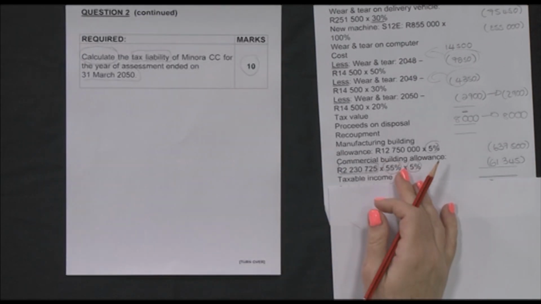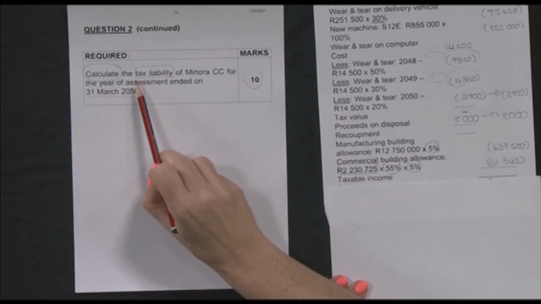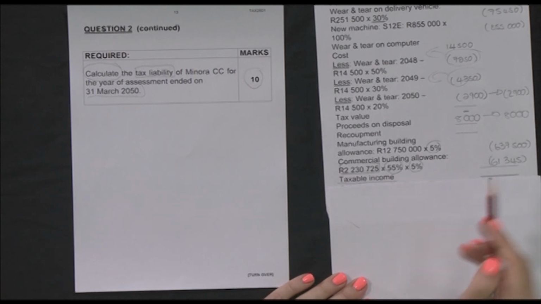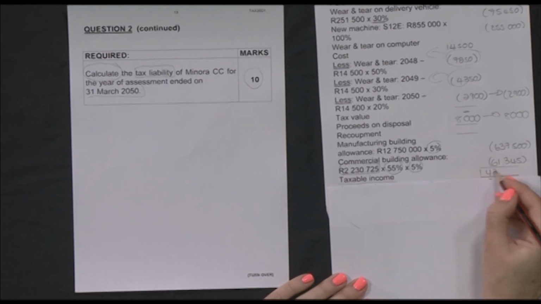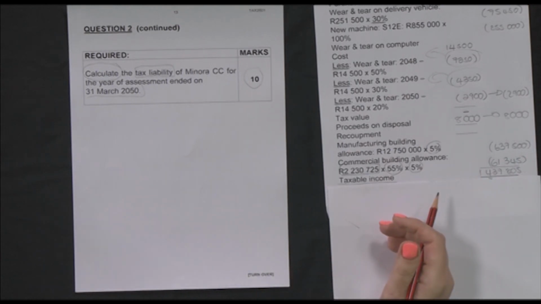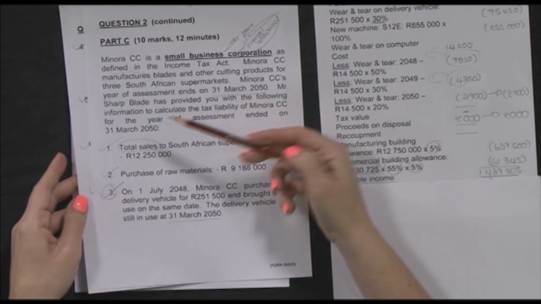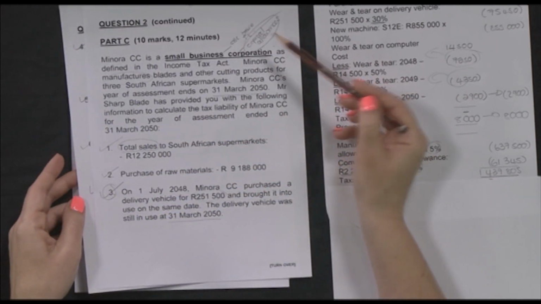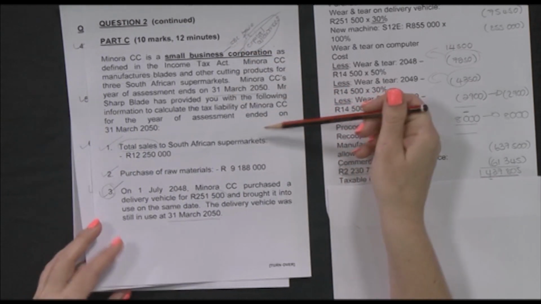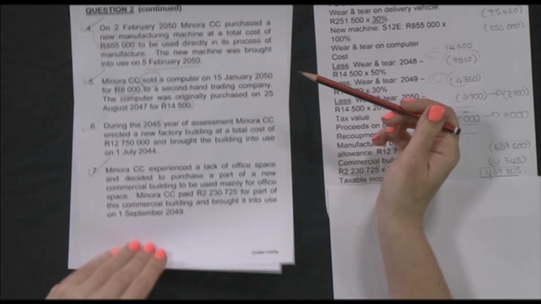All right, and then you get to the end and you say, okay, wow, I'm almost done. What must I do again? I must get to the tax liability. So up until this point, you quickly add this all up and you're going to get to the taxable income figure of just over 1 million. Just make sure there's nothing that you missed out on. Maybe there was something you wanted to come back to. We covered all the notes. A little note there that you made, yes, I'm going to apply the small business corporation table. I covered all the notes. There was nothing I needed to come back to.